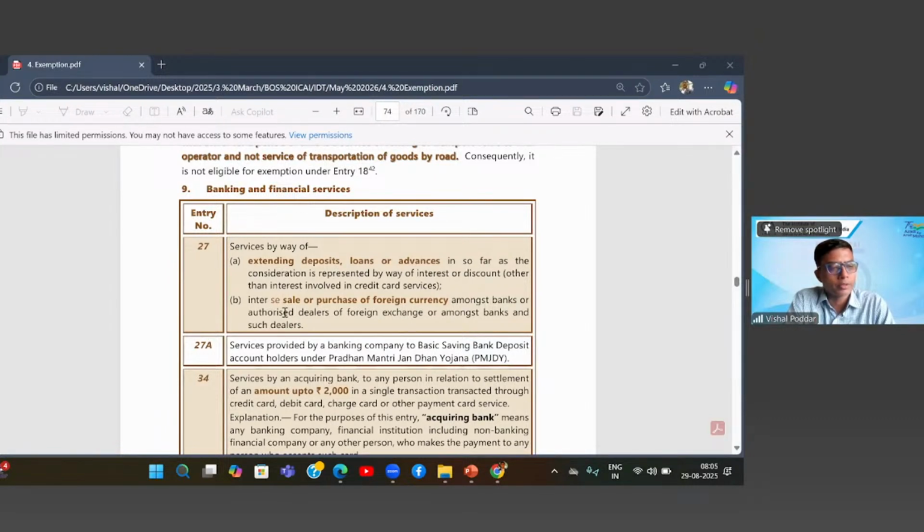Sir, if any charges are charged, like service charges or any other fee, like the brokerage, that will be chargeable to GST. That means that will not fall in this exemption. Yes, sir.